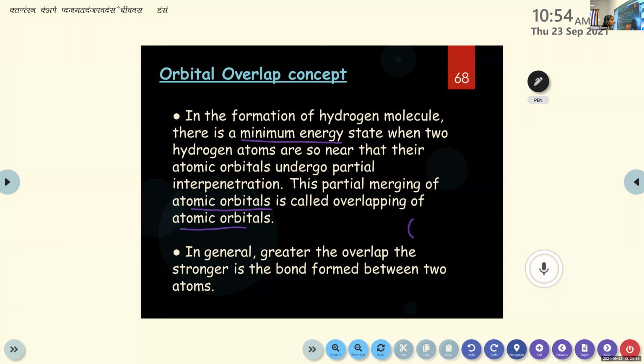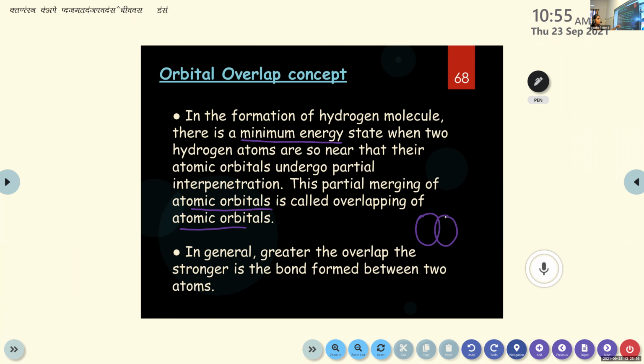This partial merging of atomic orbitals is called overlapping of atomic orbitals.